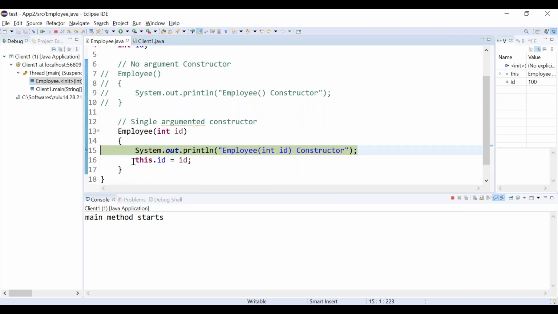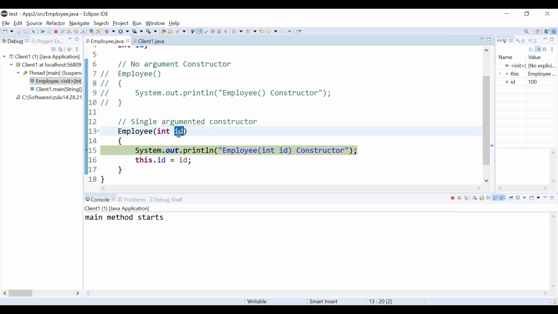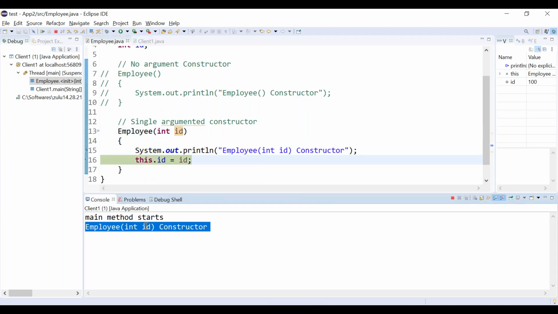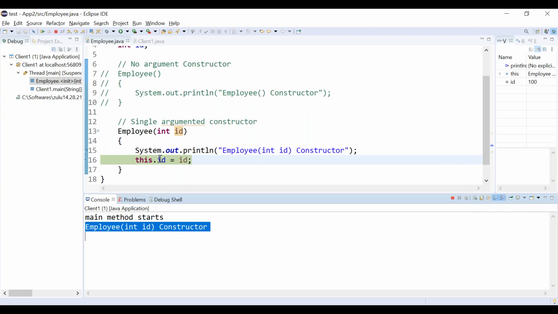Same 100 is initialized to the instance variable. This dot id is nothing but the instance variable, right? What about this id? This is a local variable, whatever you are passing. So the local variable you are assigning to the instance variable. See, we have executed the Employee single argument constructor. The local variable id is assigned to the instance variable.